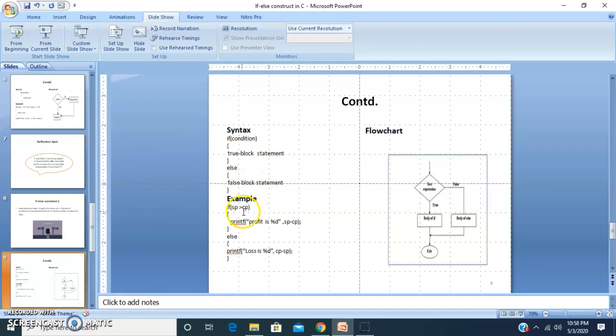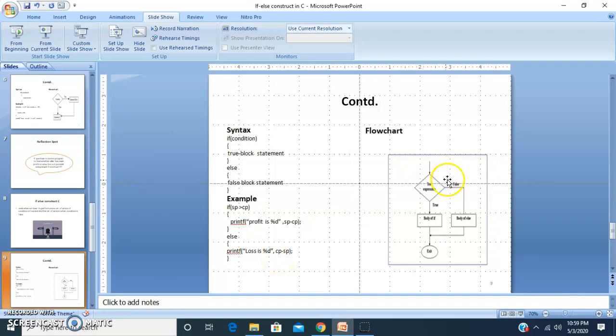For example, if the selling price is greater than the cost price, then here the profit is there. And how can you measure the profit? By subtracting the cost price from the selling price. If the selling price is not greater than the cost price, that means the condition is false. That means the cost price is greater than the selling price. So in such a case, the loss has been incurred. And how will you find that loss? By subtracting the selling price from the cost price.